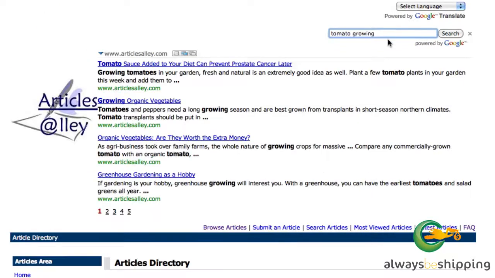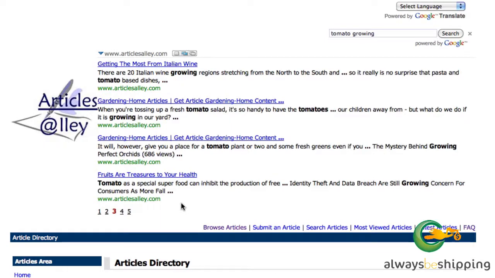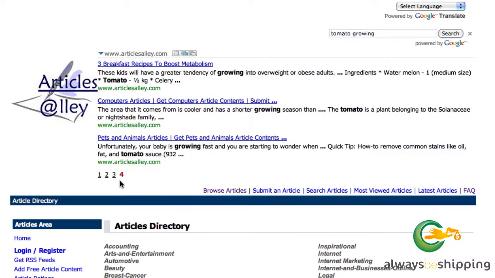And most of these sites are so vast that you'll really be able to find content on just about any topic. If I search for tomato growing and I don't find anything, then searching for just tomatoes may come up with something for me. So tomato sauce, growing organic vegetables, that's a little bit too broad for what I would be looking for here. Perennials, vitamins, grandma's garden, this is all a little bit too broad. And on and on and on, too broad.